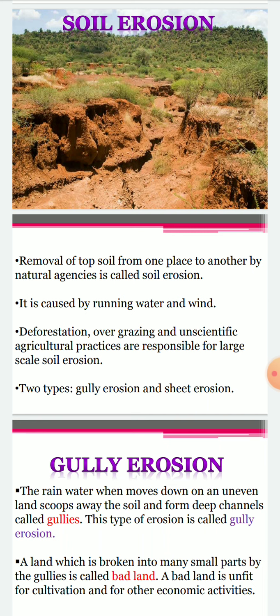So it is basically the removal of the top layer of the soil by natural agencies, known as soil erosion. It is caused by running water and wind. Deforestation, overgrazing, and unscientific agricultural practices are responsible for large-scale soil erosion.